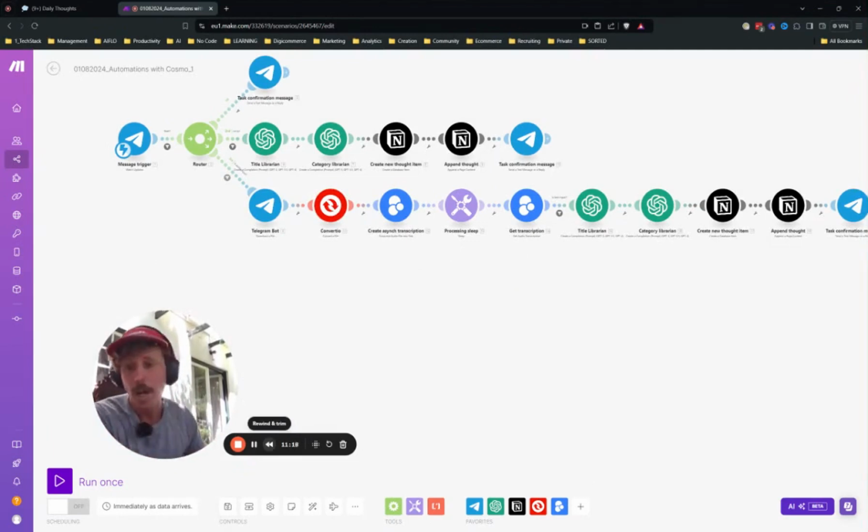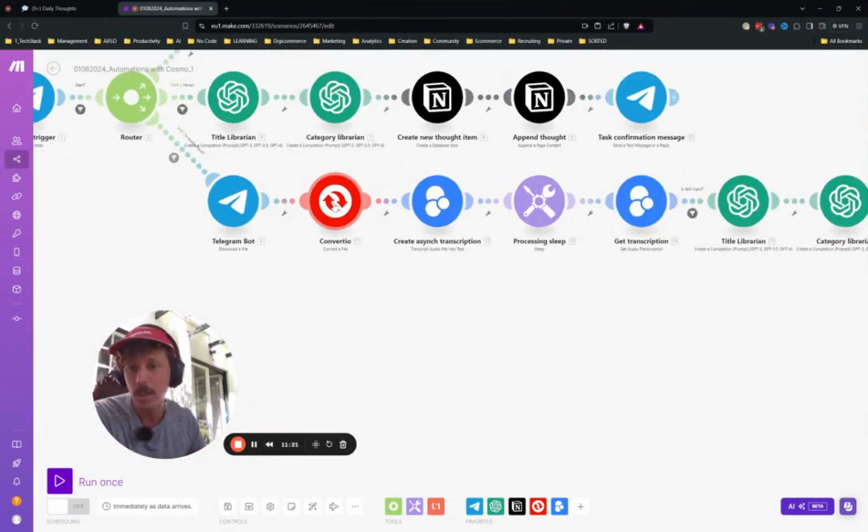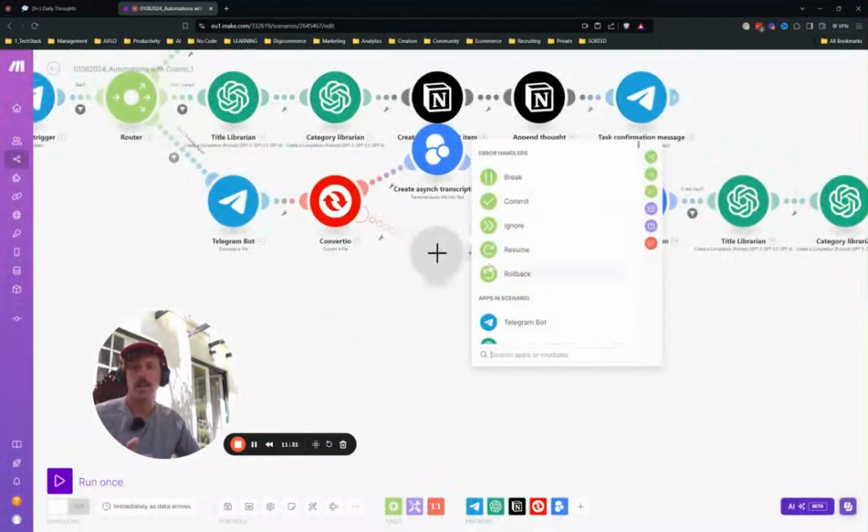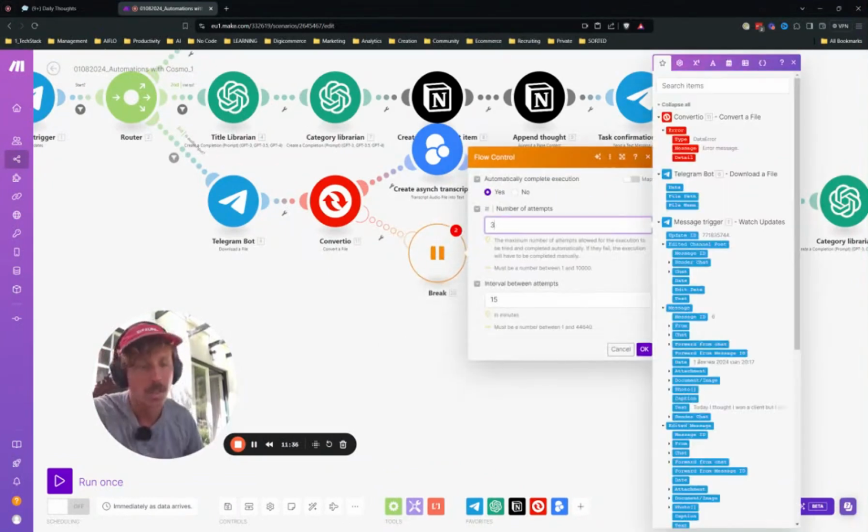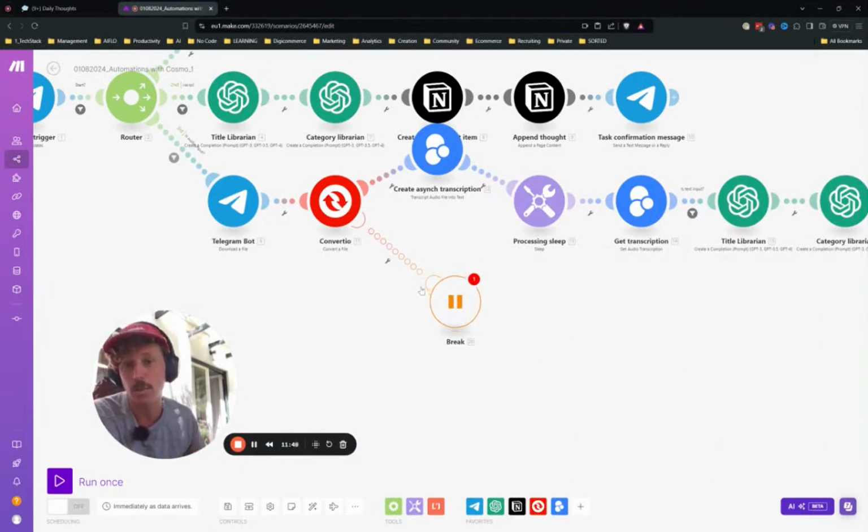Let's add a little thing, because sometimes this module causes trouble, and this is a very important part about error handling. If you have a module that sometimes causes trouble, you can add error handling. And what I recommend in most cases is a break handler. What it does is it attempts to run the module again 3 times in an interval of 1 minute, and most of the time for API calls you solve the issue. If there are deeper issues, you need more complex error handling, but this is a very stable one.